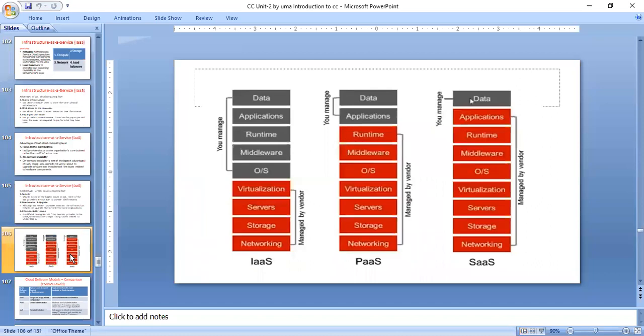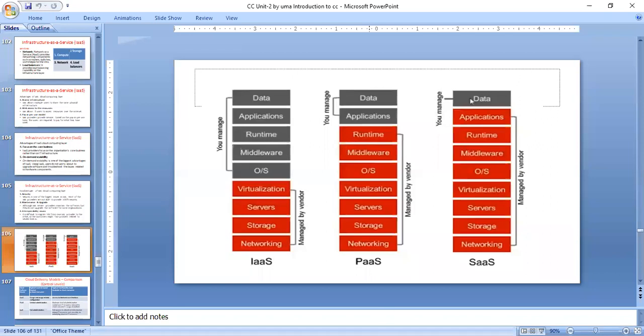The remaining, networking, storage, servers and virtualization, is maintained by the providers, also called vendors. That is what is done by the cloud providers.